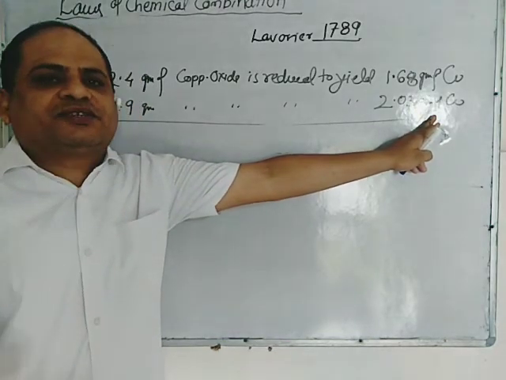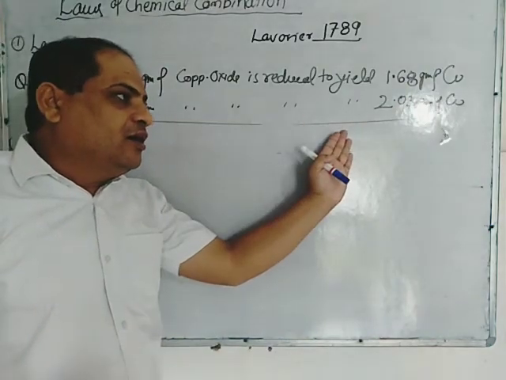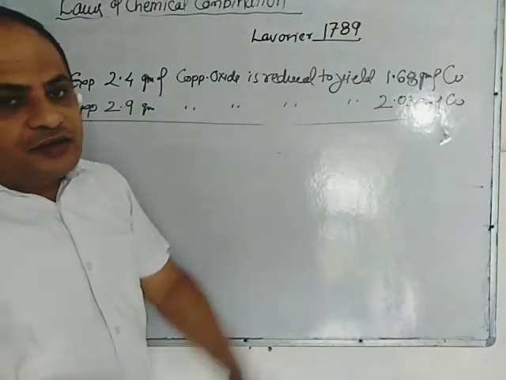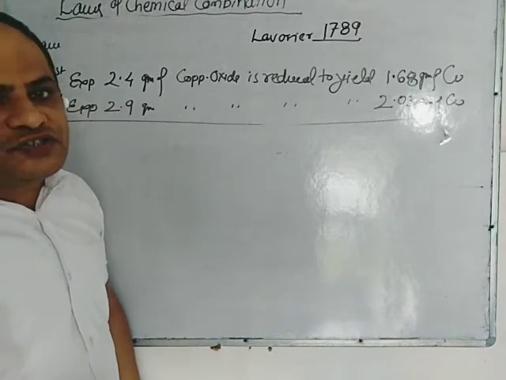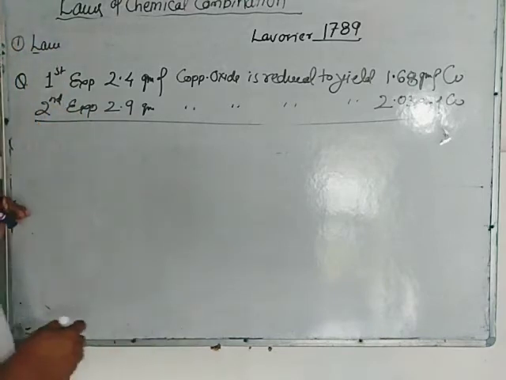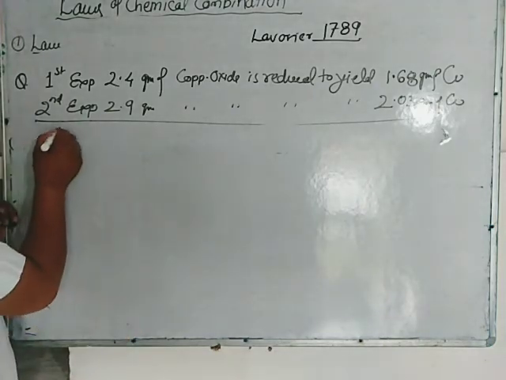And what will be the descriptive? Prove that these data justify the law of constant proportion. So, we will solve the problem now.